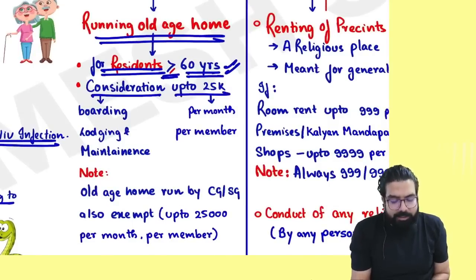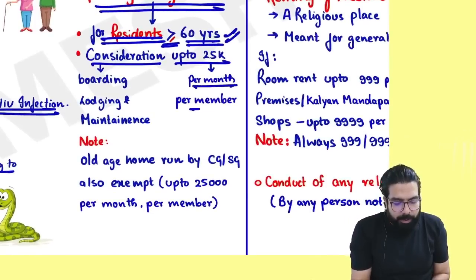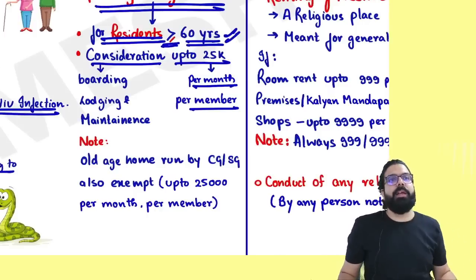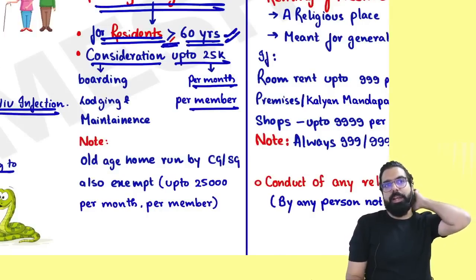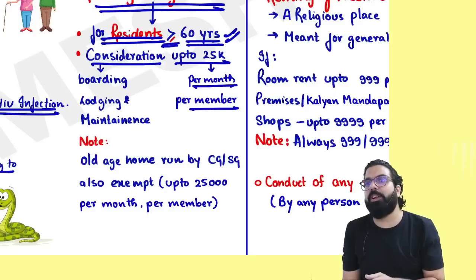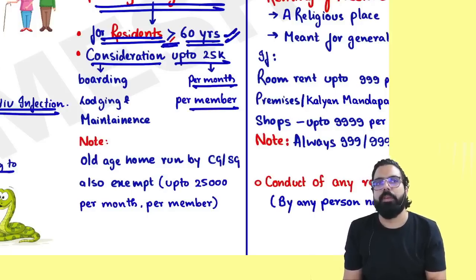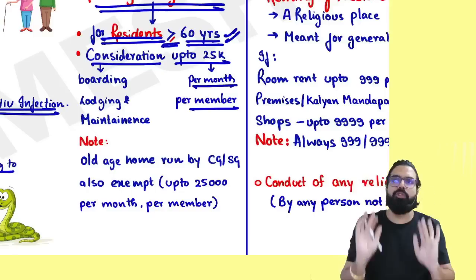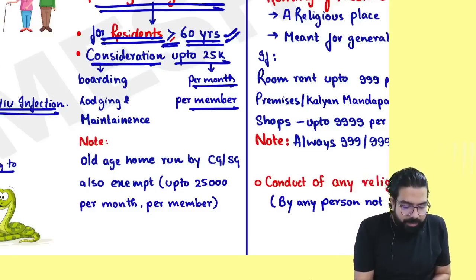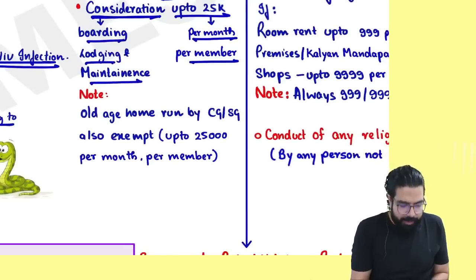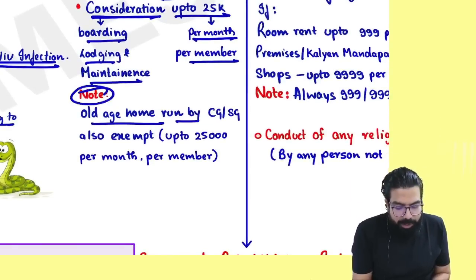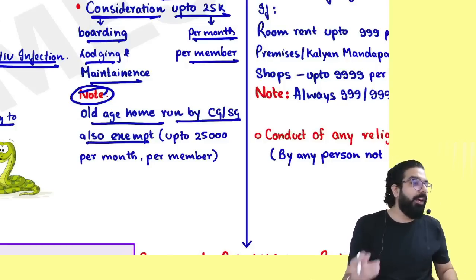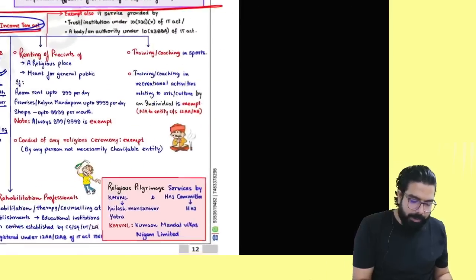But remember, the consideration should be only 25,000 per month per member. They will tell you, Ram and his wife are both in an old age home. The old age home charged 50,000 rupees, taxable or exempt? Remember, per person it is 25,000, so for 2 people 50,000 is also exempt. Next, sir, the consideration should be for boarding, lodging and maintenance. Also remember, an old age home can be run by the central government or state government. That is also exempt if they are charging only 25,000 per month per member.